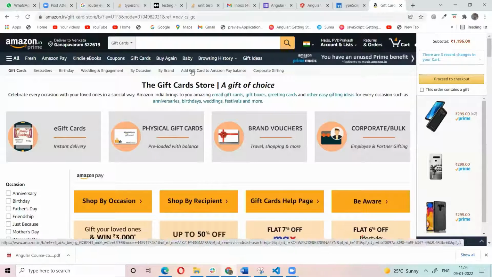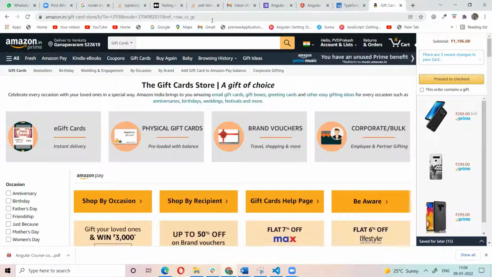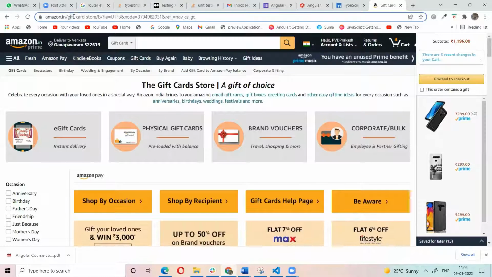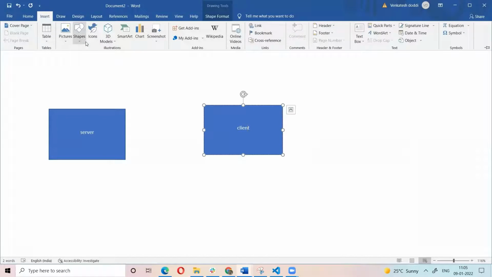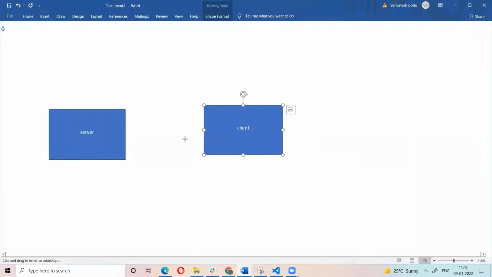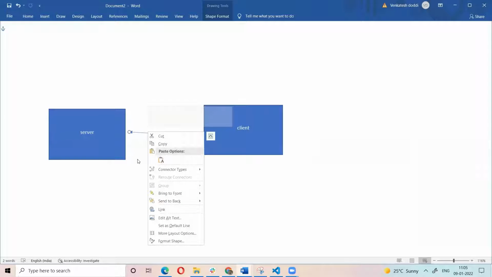From our browser, we are sending a request to the server. So we are telling it, bring this page from the server. So we are sending a request from the client to the server.